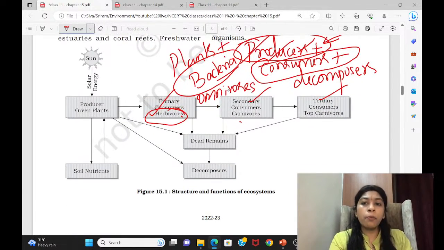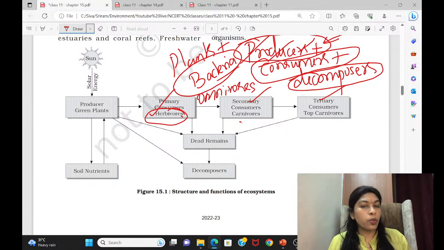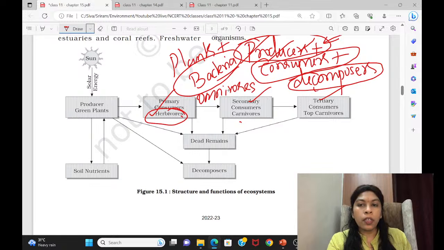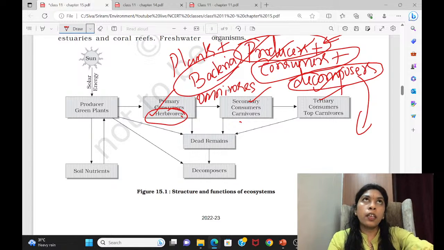Same way, you can see the decomposers are very important. Like how producer is important, decomposers is also important. Similarly, consumers are also important. We cannot simply say that only producers are very important here in the ecosystem. Everyone has their role to play. So decomposers like fungi. Here comes a confusion. Some are called decomposers, generally we call as saprotrophs. This is the name we give them.